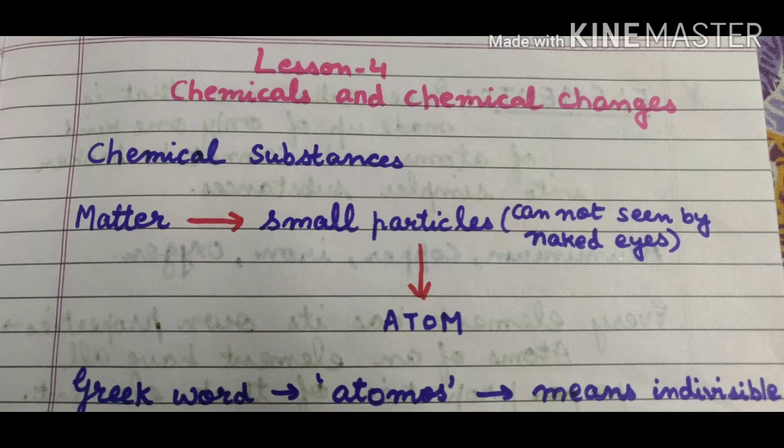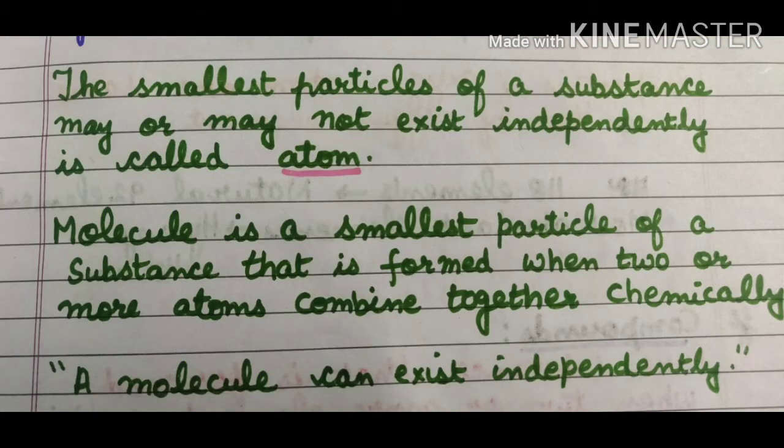And the word atom is derived from a Greek word atomos, which means indivisible, which we cannot divide into smaller particles. The smallest particle of a substance that may or may not exist independently is called an atom.